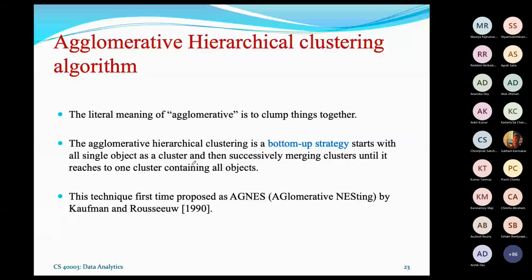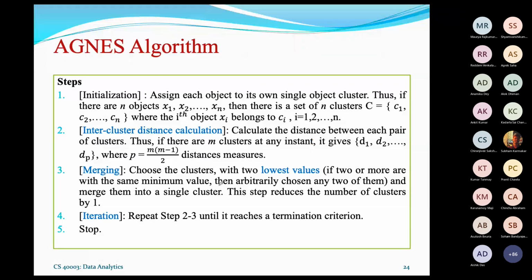Anyway, it is short-formed as AGNES. AGNES actually stands for agglomerative nesting. That is why the name is so popular. Now let us see what the basic procedure is. As far as the AGNES algorithm is concerned, there are only 5 steps, and this algorithm consists of 5 steps only.